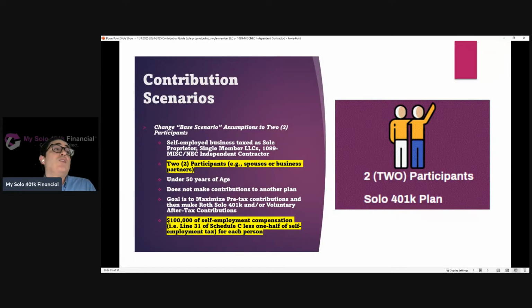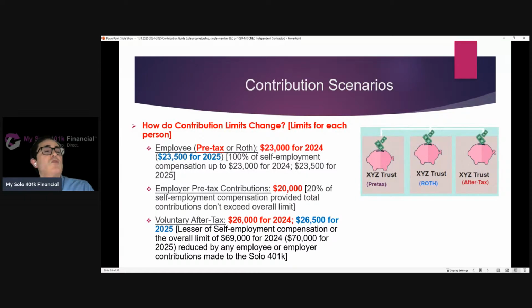So now let's go back to the base scenario, but instead of one person, let's assume it's two participants. Let's assume it's a husband and wife that are both working in the same business, both participating in the same solo 401k plan. Since each participant has the same scenario, same age, same amount of self-employment compensation, they each have $100,000 of self-employment compensation. Each person has the same objective, et cetera. They're both going to be able to make that same amount that we had in our first scenario.